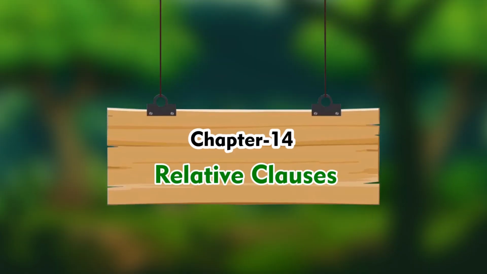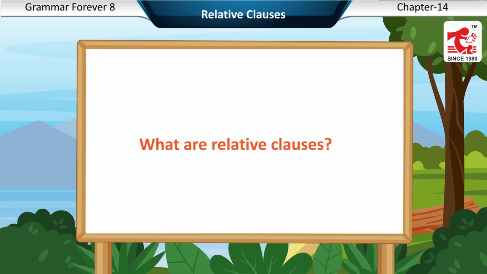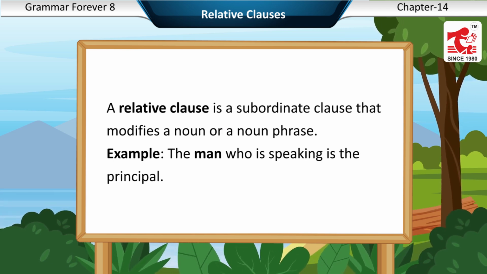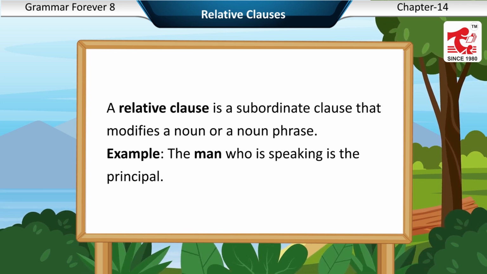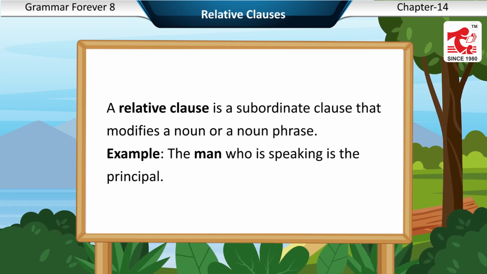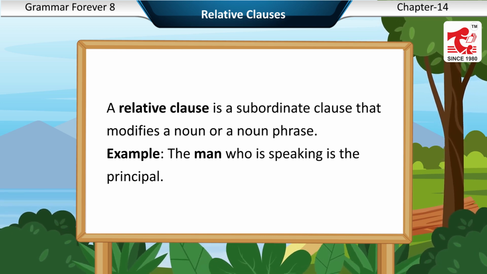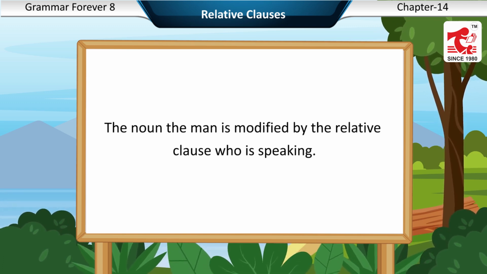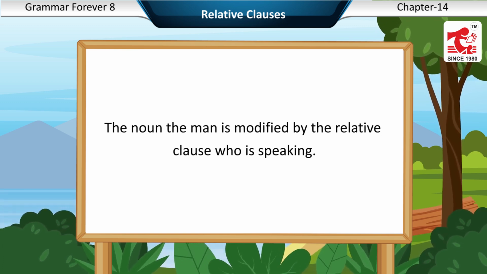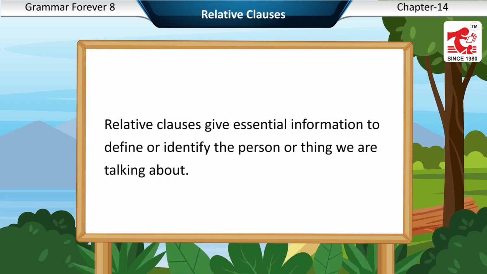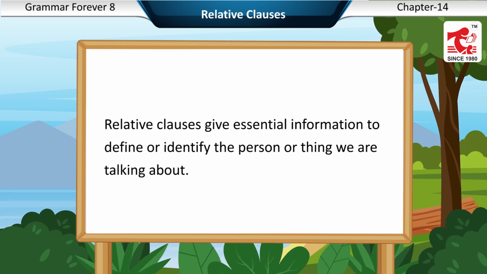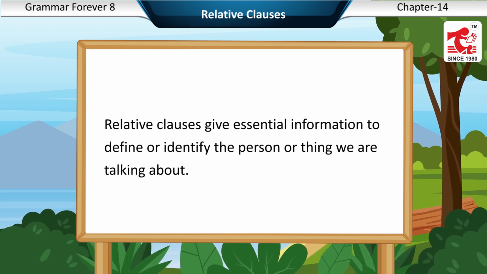Chapter 14. Relative clauses. What are relative clauses? A relative clause is a subordinate clause that modifies a noun or a noun phrase. Example: the man who is speaking is the principal. The noun the man is modified by the relative clause who is speaking. Relative clauses give essential information to define or identify the person or thing we are talking about.